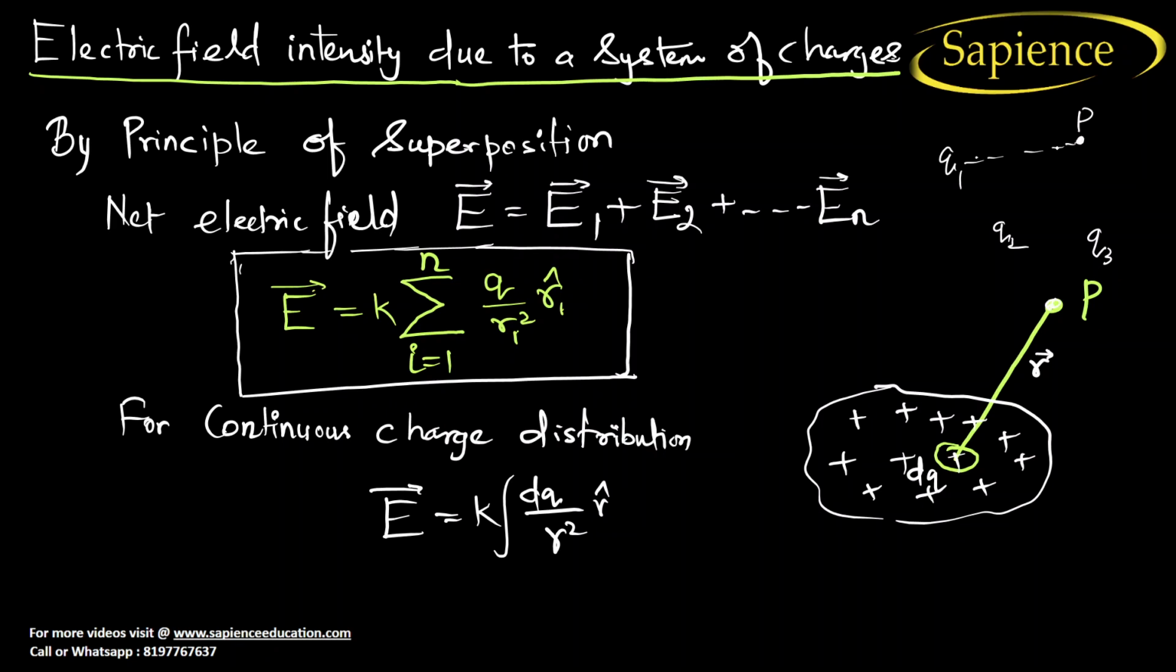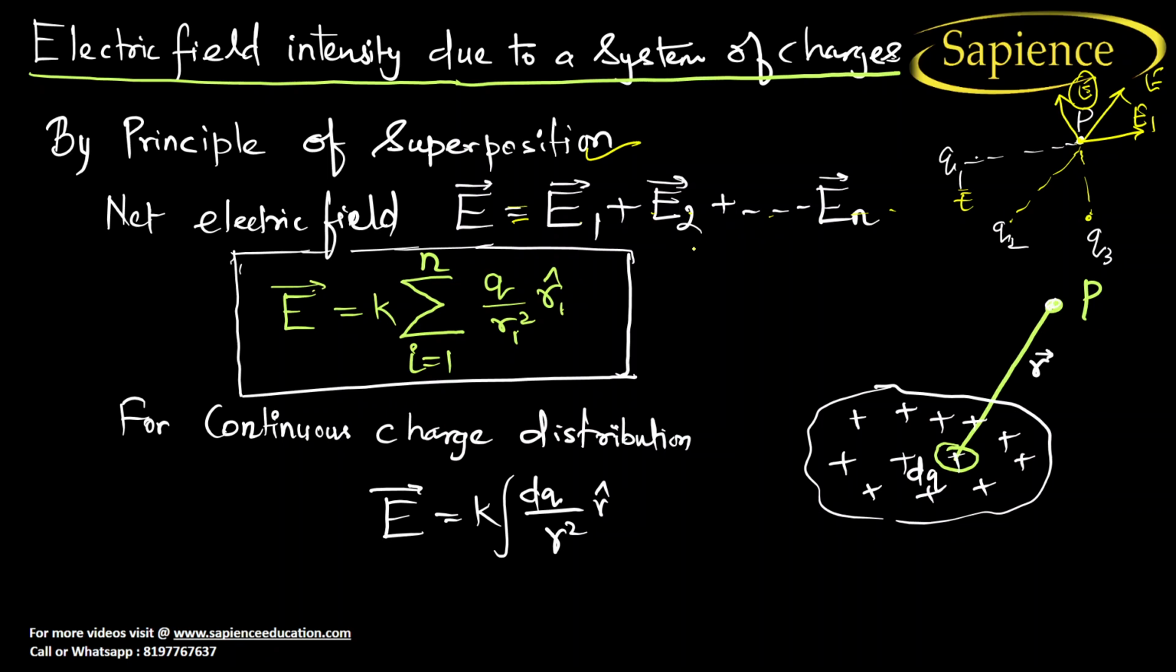So let us consider point P. Electric field due to charge Q1 will be, let us consider, in this direction, that is E1. Electric field due to charge Q2 will be in this direction, that is E2. Electric field due to Q3 will be E3. Now how will you find the total field at this point? So we have to add vectorially. So by the principle of superposition, net electric field E is equal to E1 plus E2 plus dot dot dot En.